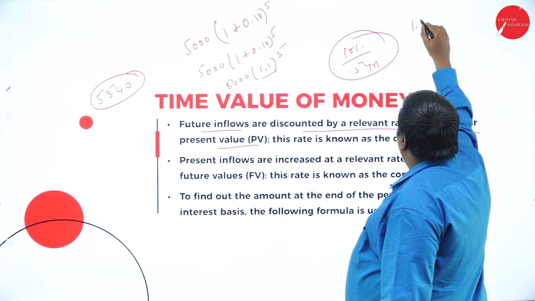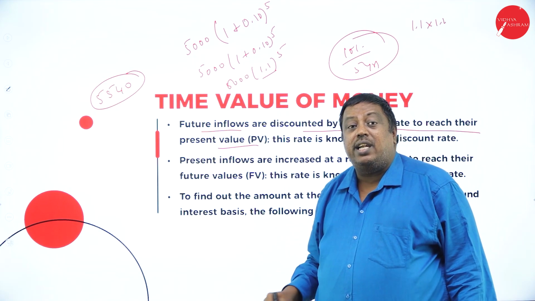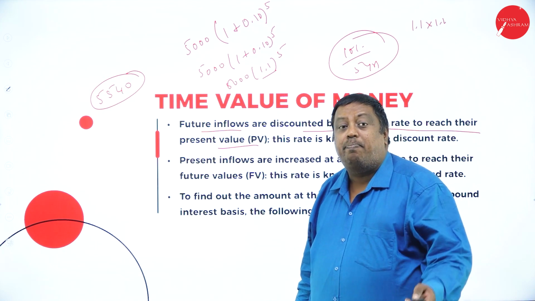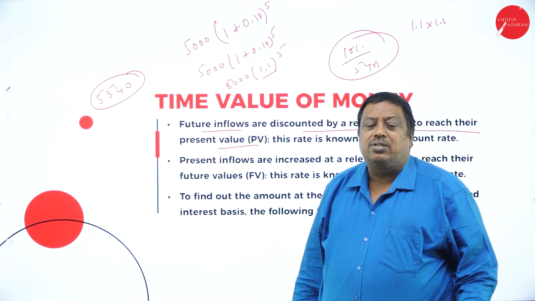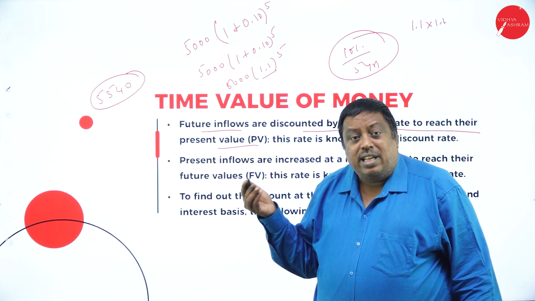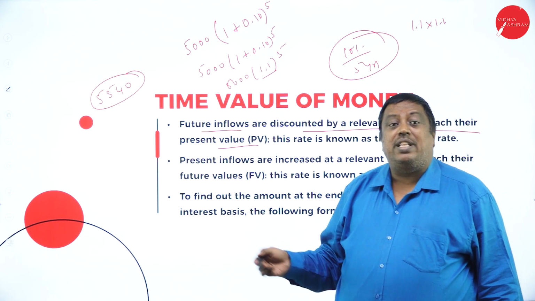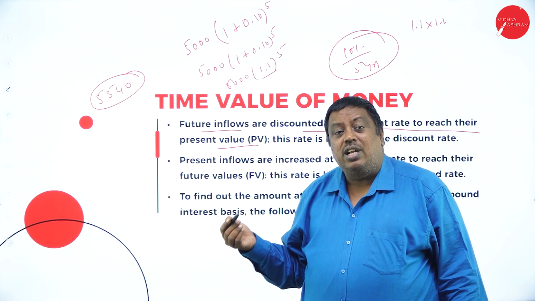1.1 into 1.1, I have to calculate 5 times, which gives me the actual picture of what the amount is going to be with us. So now, based on that, I have to decide whether I have to invest on an annual basis, or on a half-yearly basis, or on a quarterly basis.